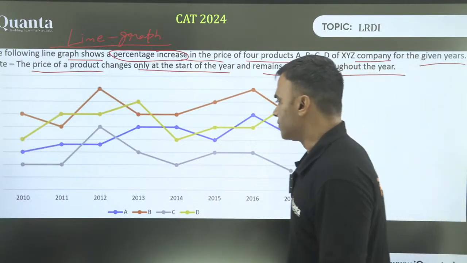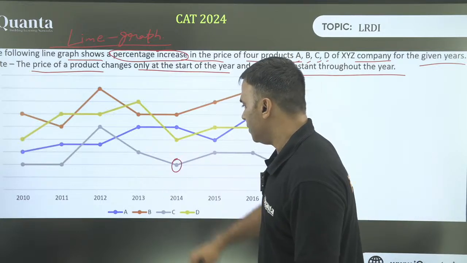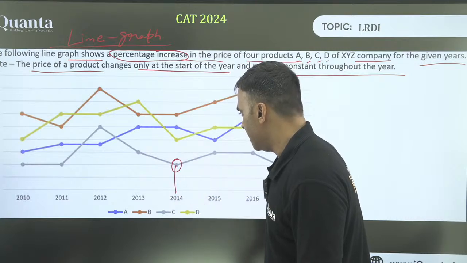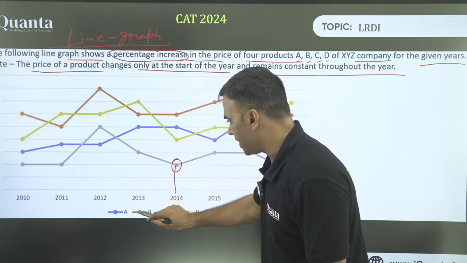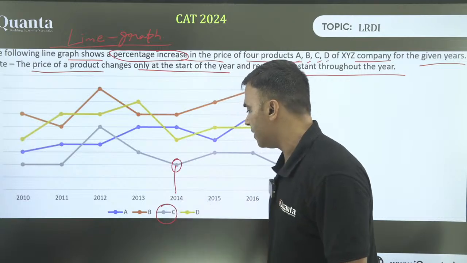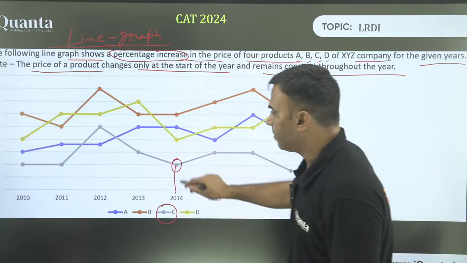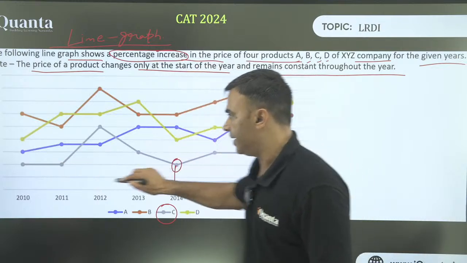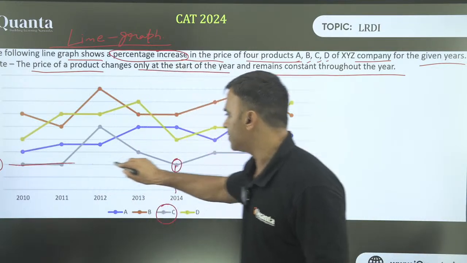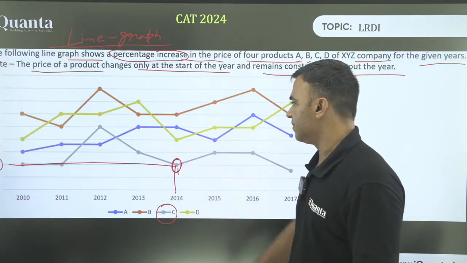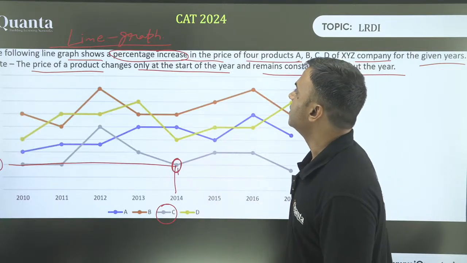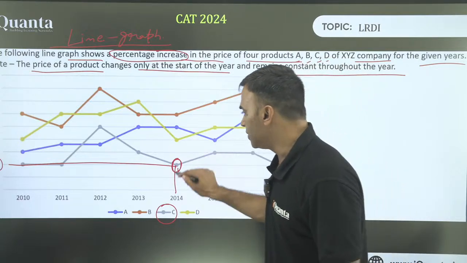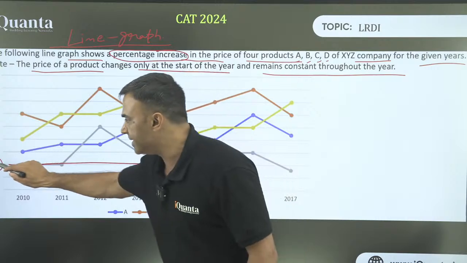Okay, right. So for example, if I look at this value, 2014, this is the situation of 2014, and gray color is which company, which product? C company, C product. And what is the percentage increase? We don't know the price. It is only the percentage increase. So in 2014, the percentage increase is 10%.